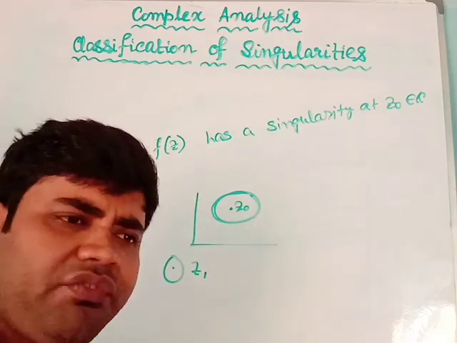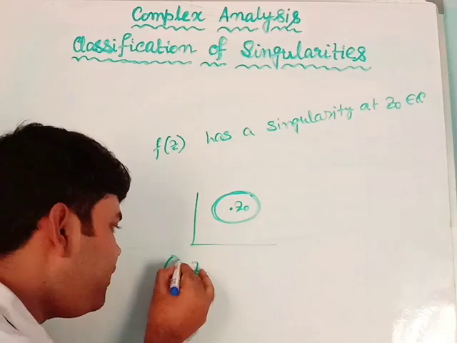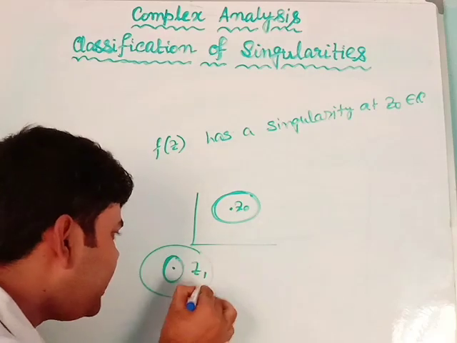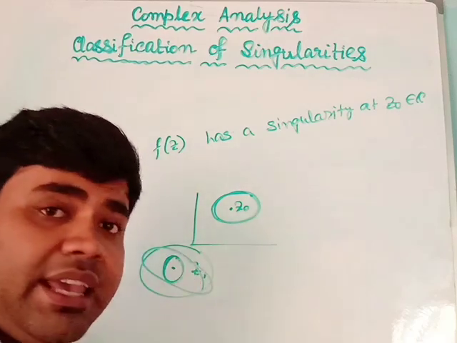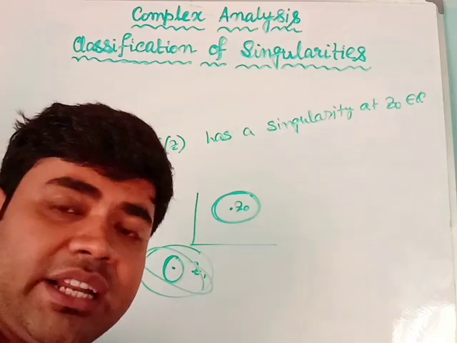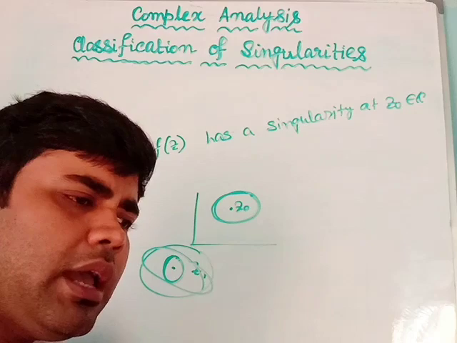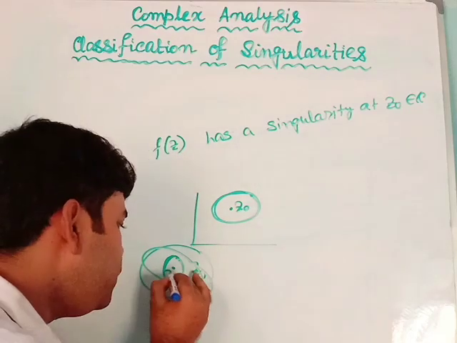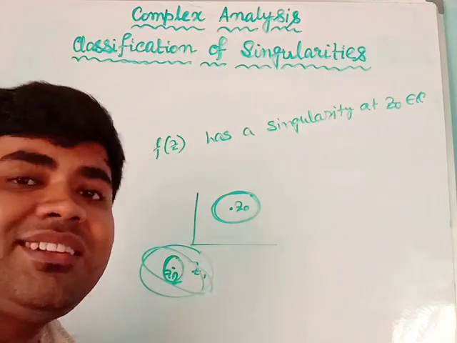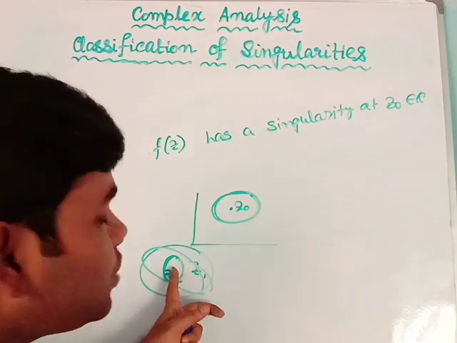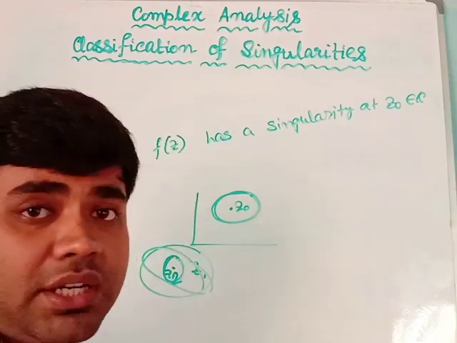This means if you take any neighborhood of z1, you will find more singularities other than z1. Okay, there will exist at least one singularity z2 other than z1. So that singularity will be called non-isolated singularity.